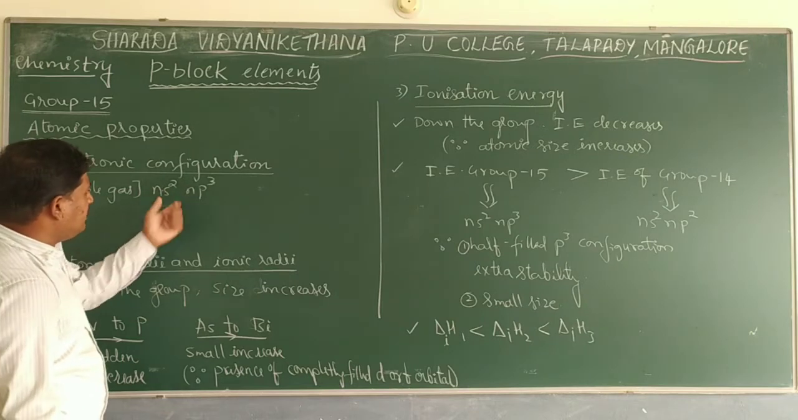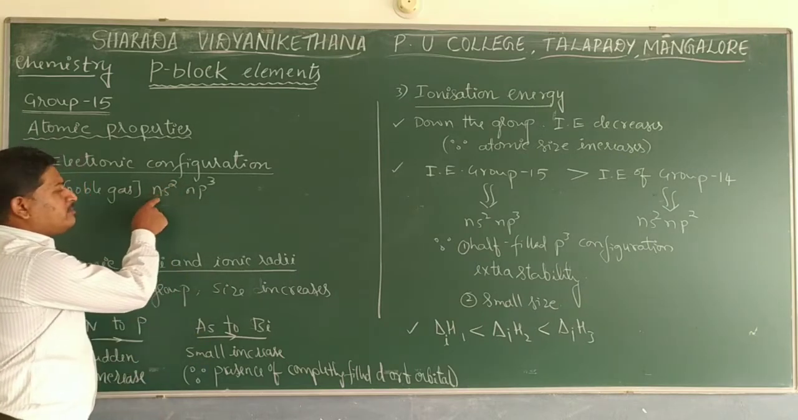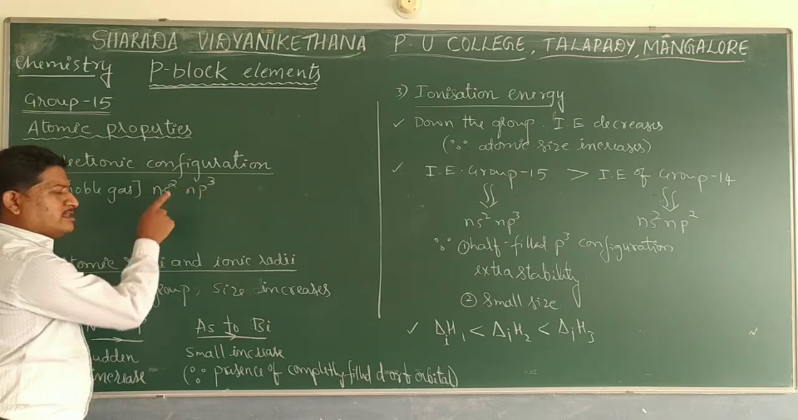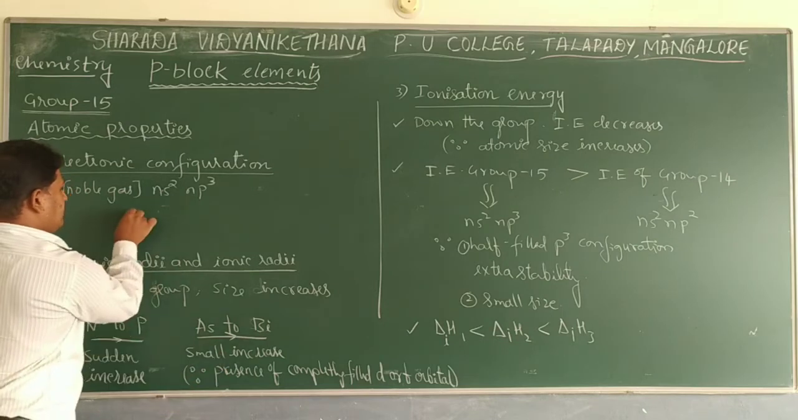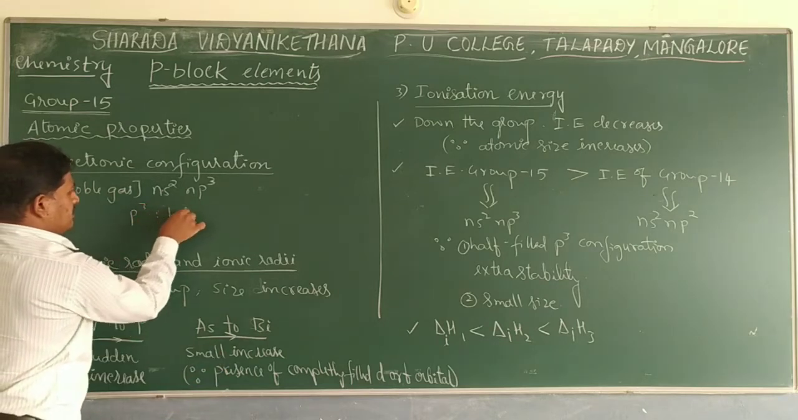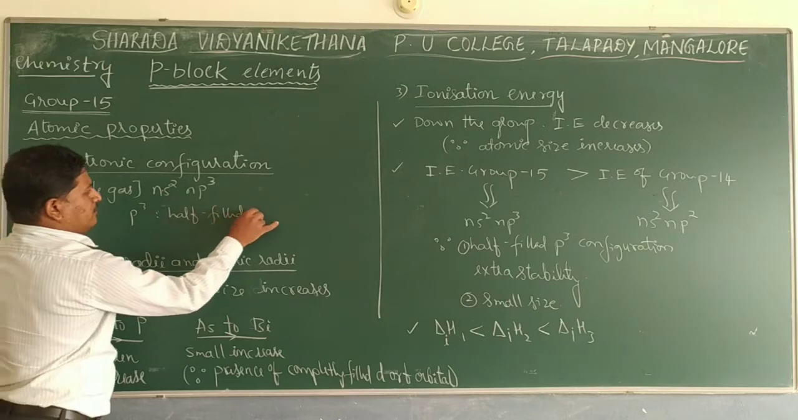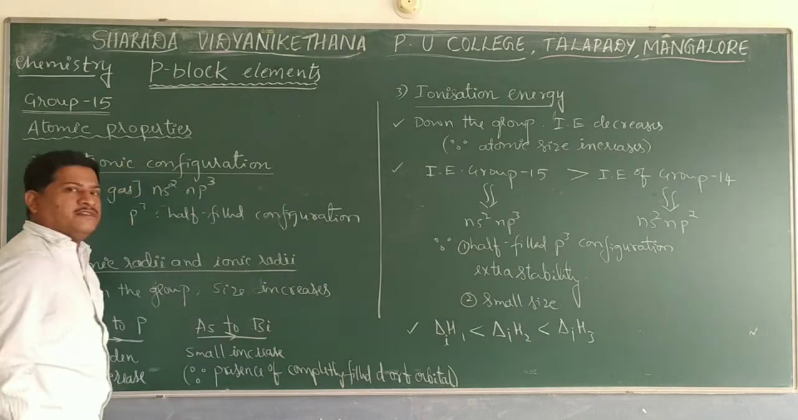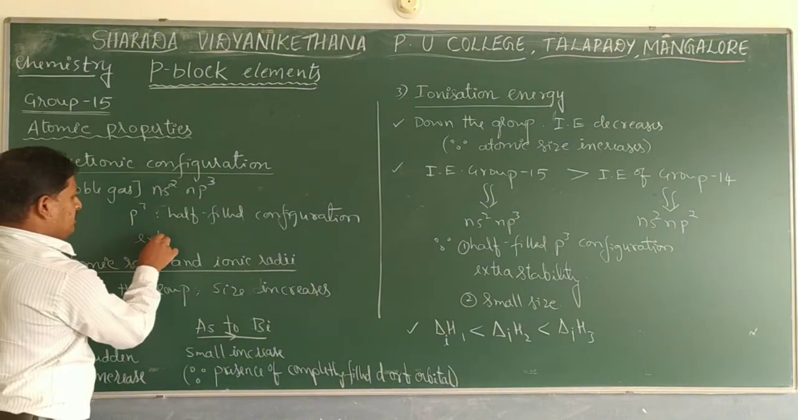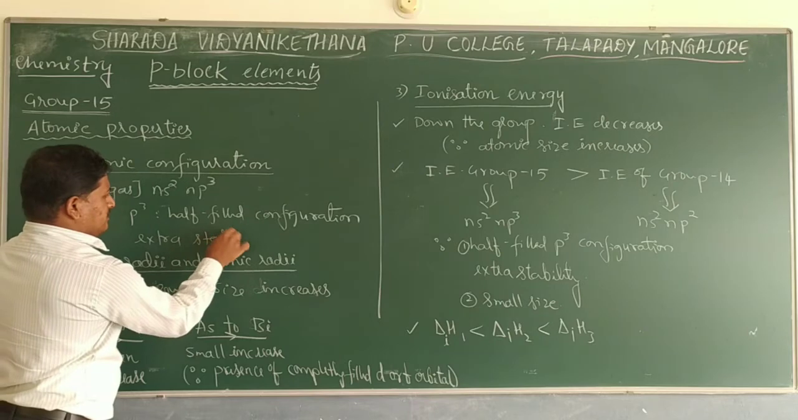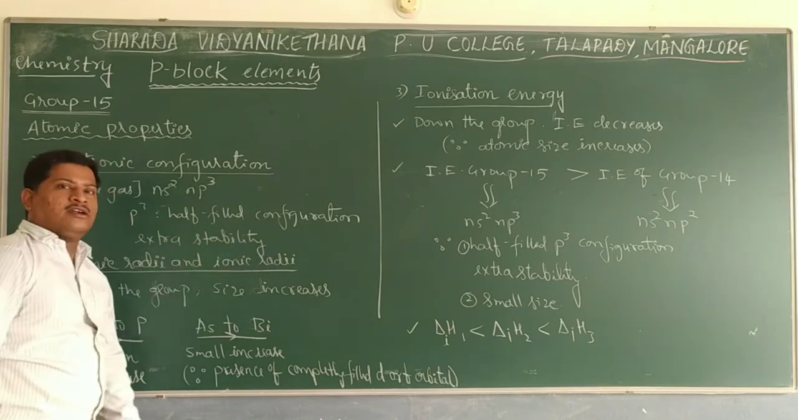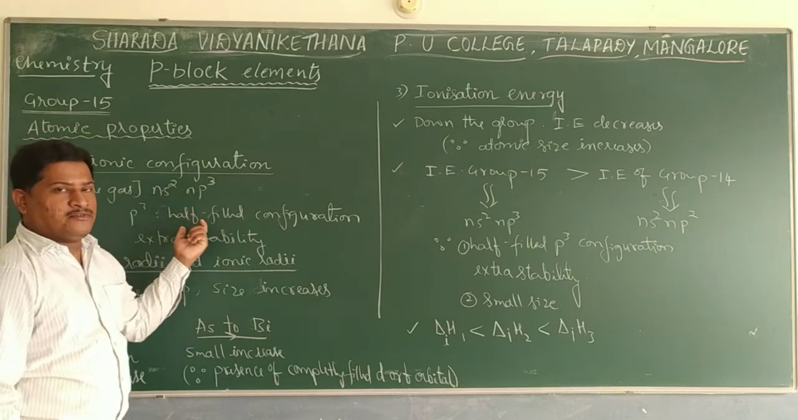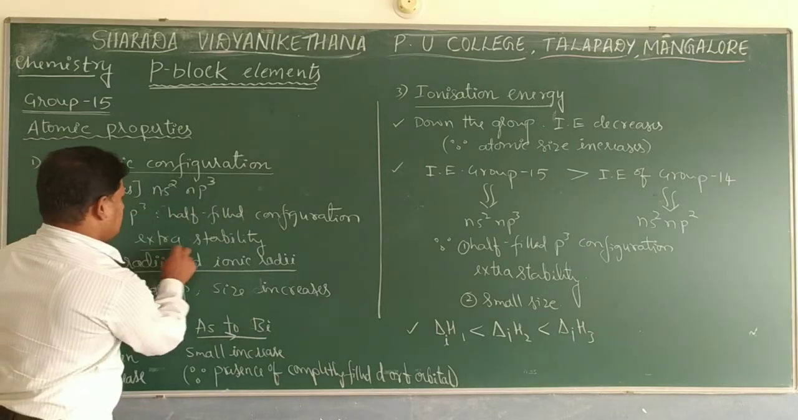If you observe clearly, ns2 means 2 electrons completely fill the s orbital, whereas in the p orbital only 3 electrons are filled. As a result, the p3 state shows a half filled configuration. Always remember, the half filled configuration shows extra stability. So the electronic configuration of group 15 elements, ns2 np3, is a half filled configuration and shows extra stability.